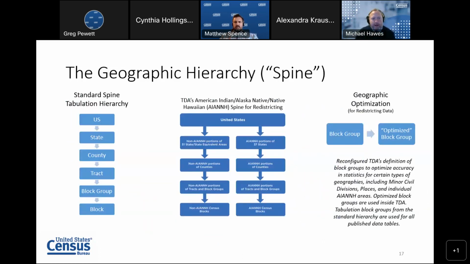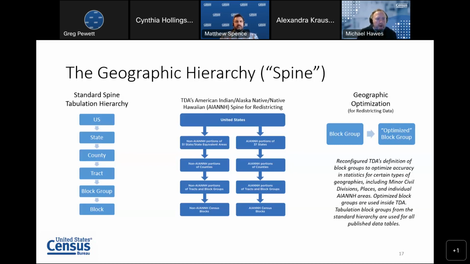Now, the geographic hierarchy or spine is important to understand because this is part of how we were able to optimize and tune the top-down algorithm to improve accuracy for certain important types of geographies. Now, the standard tabulation hierarchy that we use at the Census Bureau for our publications goes US to state to county to tract to block group to block. But those are not necessarily the geographies that most data users are interested in.